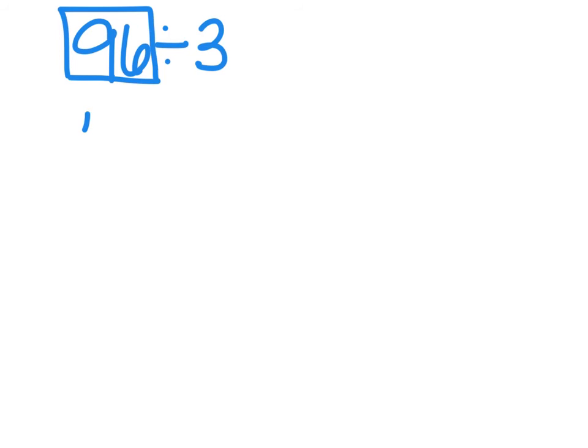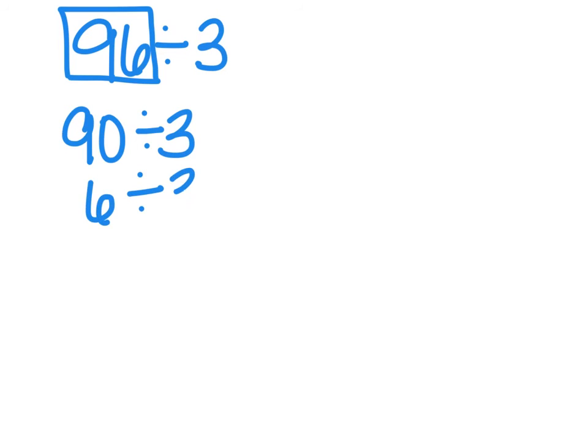Well, I know that 90 can be divided by 3 evenly, and I also know that 6 can be divided by 3 evenly. I've taken 96 and broken it down into two simple friendly numbers, 90 and 6. 90 plus 6 is still 96, but now I can mentally solve this problem.